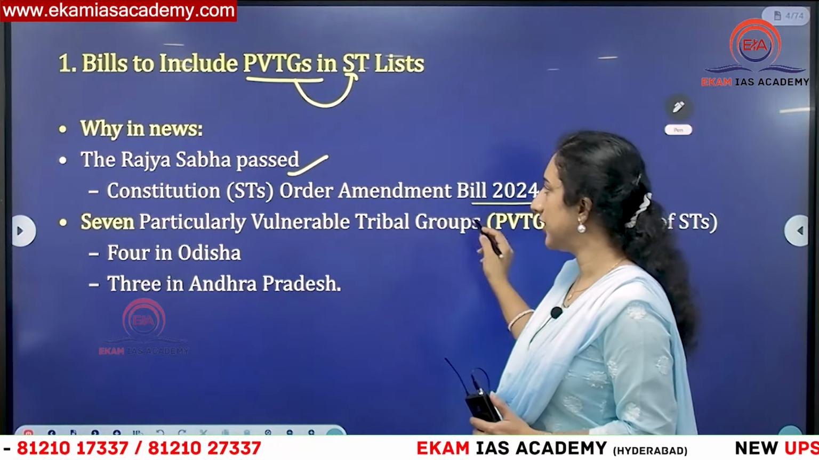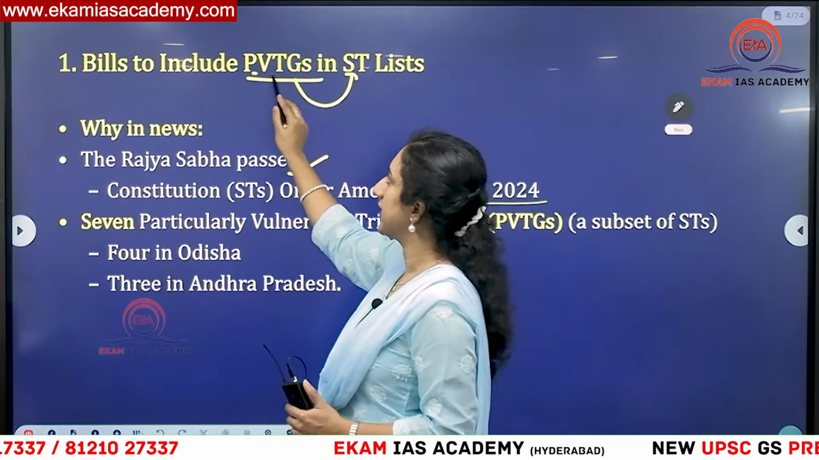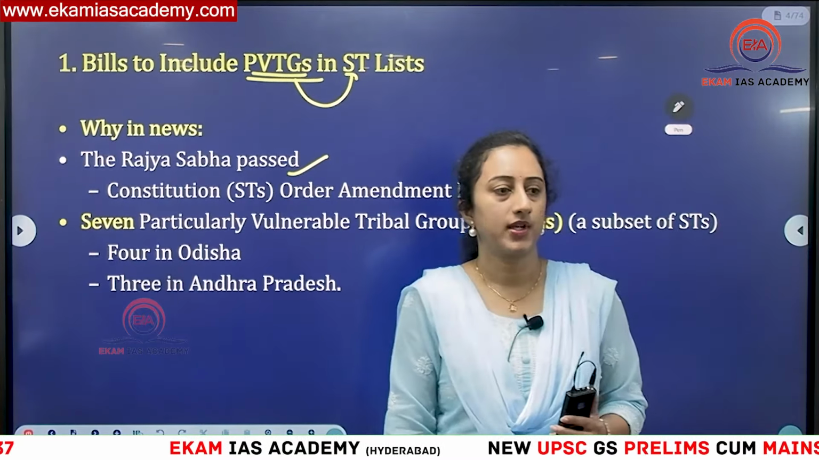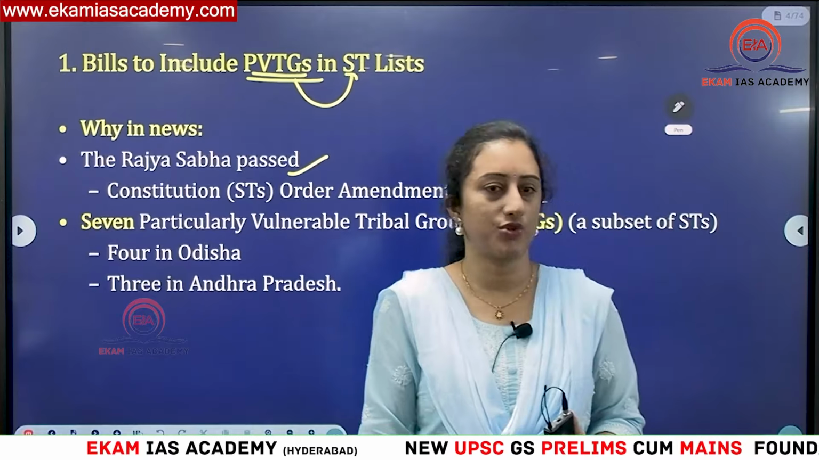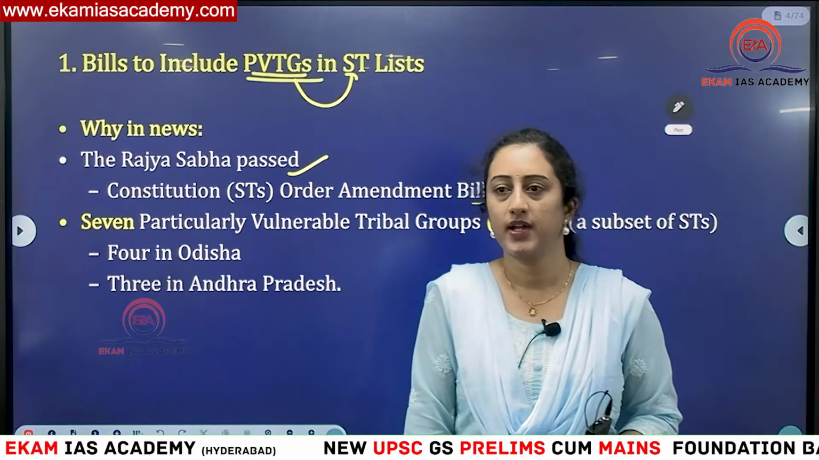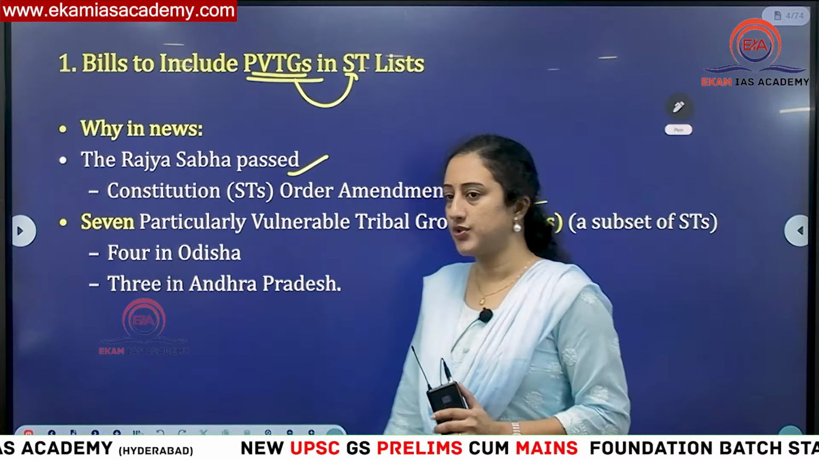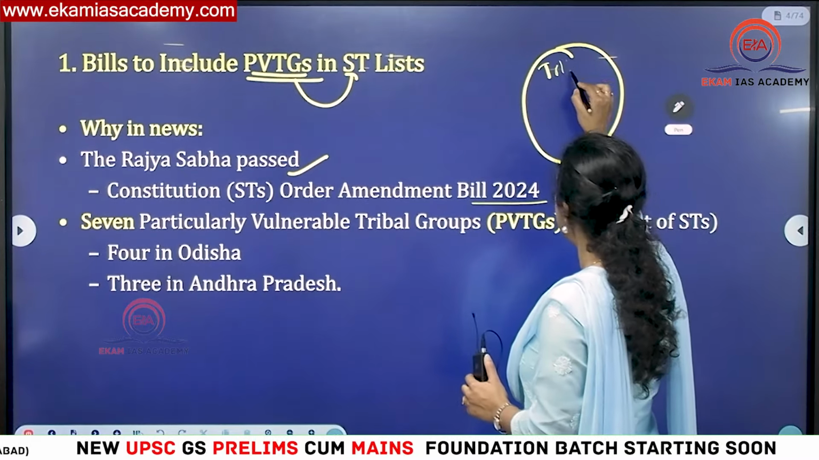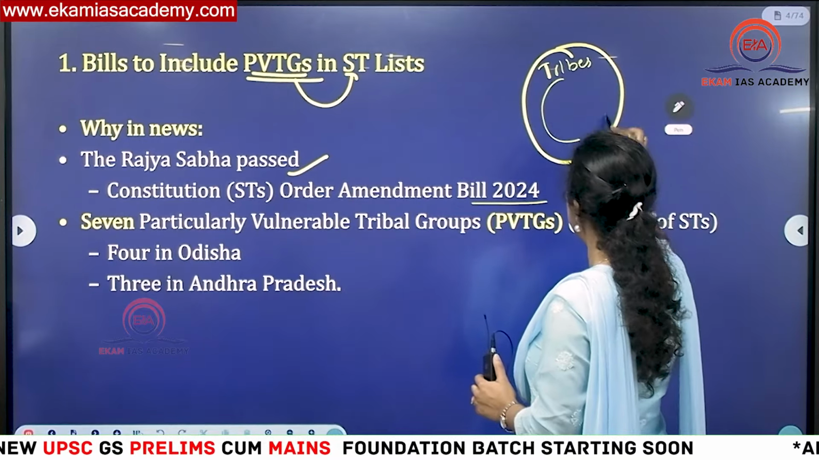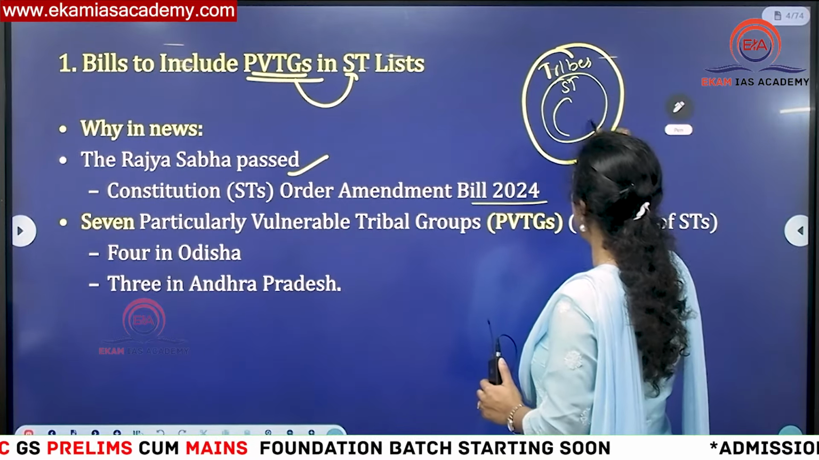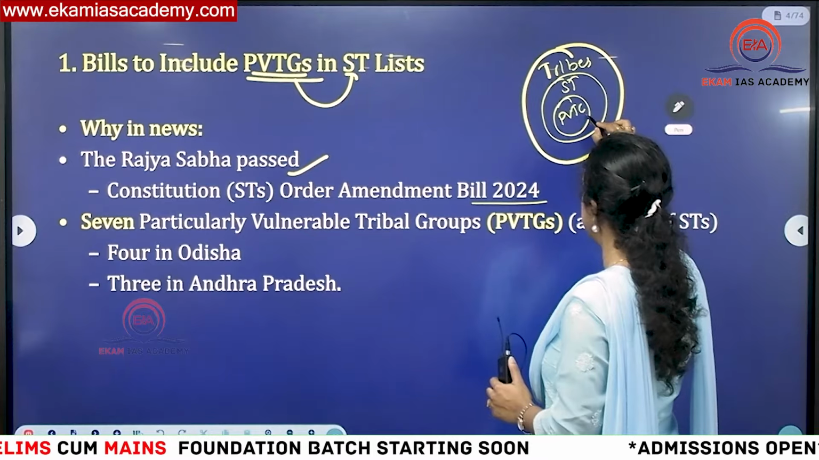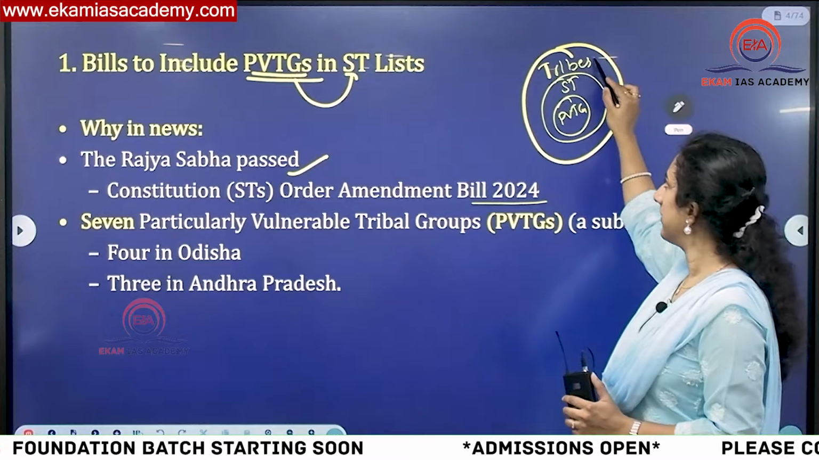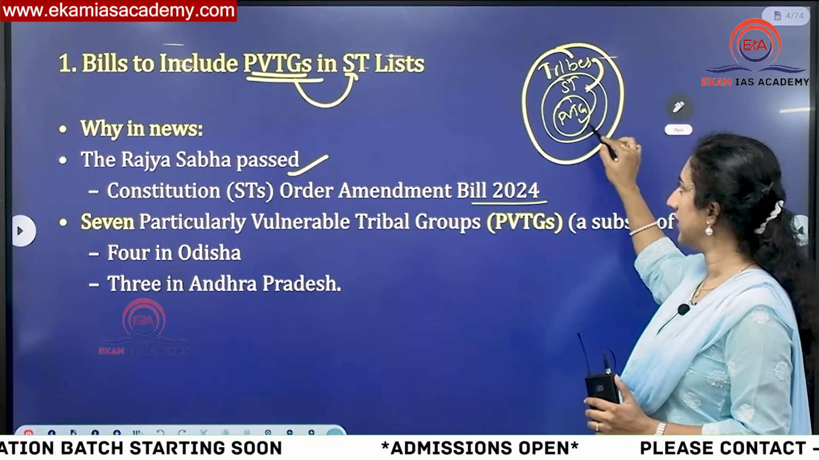Here the main focus of the bill is placing certain PVTGs in the ST list. So you should know who are tribes, who are scheduled tribes, and who are PVTGs. There is a difference between these three. For easiness, I am explaining with a Venn diagram. If these are tribal people, among them some people will be STs, and among them some people are PVTGs. So not all tribal people are STs and not all STs are again PVTGs.